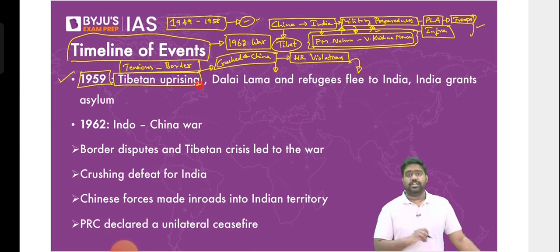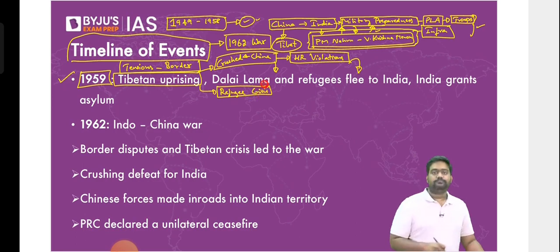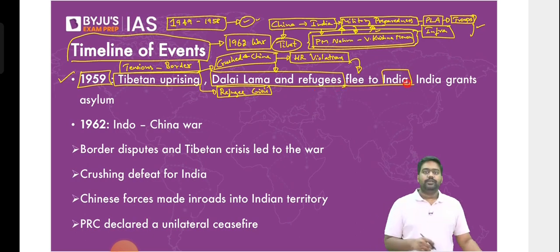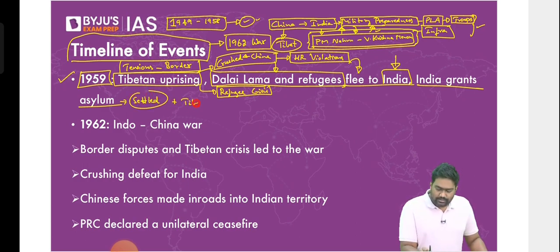It used massive force to crush the rebellion, which triggered a refugee crisis that would end up having an impact on India. Thousands of Tibetan Buddhists, along with their spiritual leader Dalai Lama, fled Tibet to save themselves, and they sought asylum in India. They sought protection in India, and India granted asylum and took in the refugees. India settled the refugees. And more importantly, we even allowed a parallel Tibetan government to be formed in India.